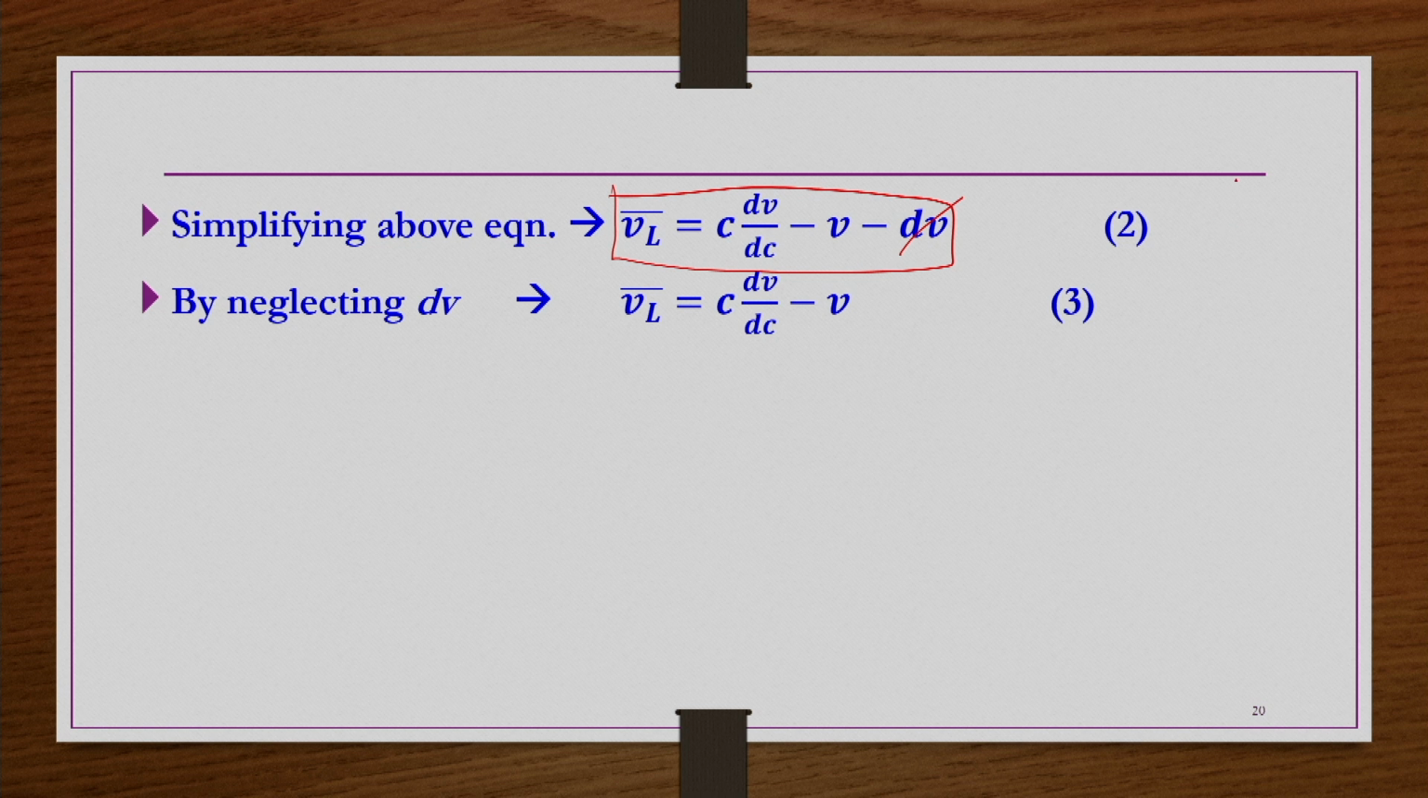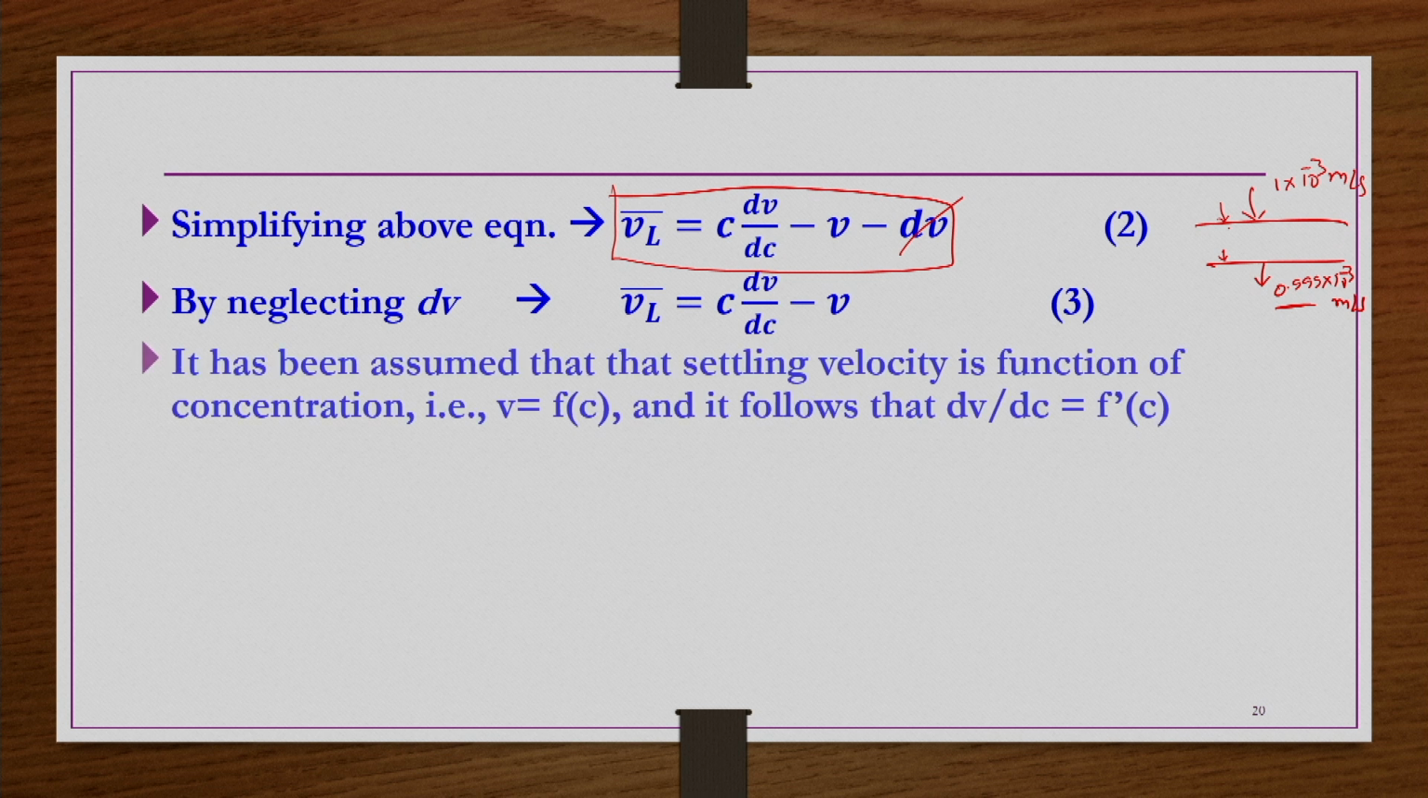Let us say the particles are coming into the layer with a velocity of 1 into 10 power minus 3 meter per second. When going out, the velocity may be something like 0.999 into 10 power minus 3 meter per second. So, the change in settling velocity for the particles to move from this layer to the next is going to be very small in general, especially when the layer is very thin. So, dV we can cancel out. Then we have this equation.